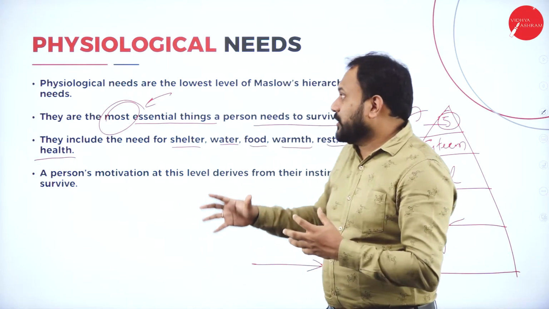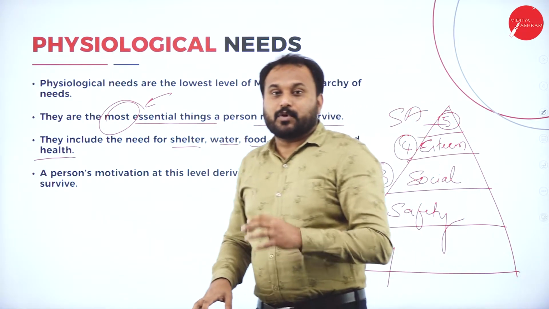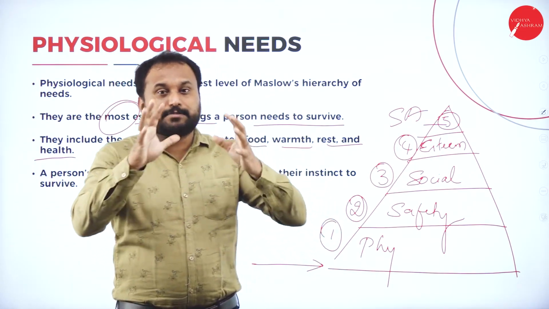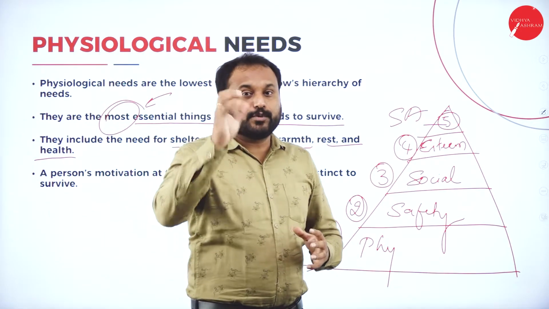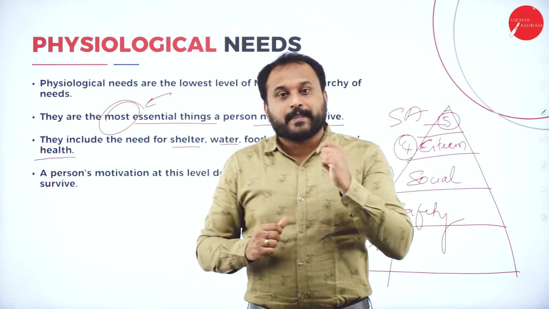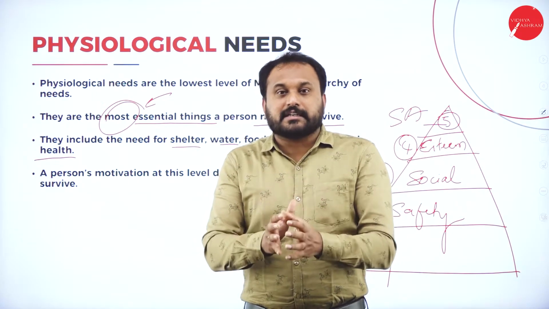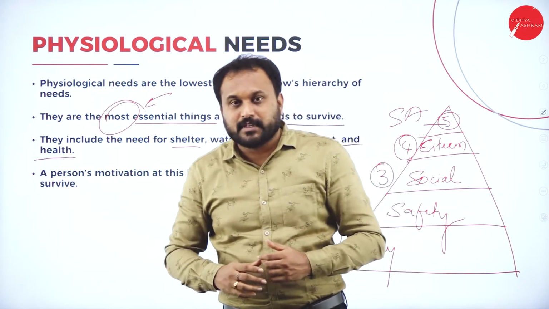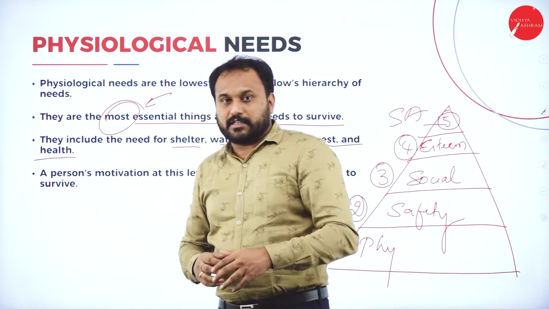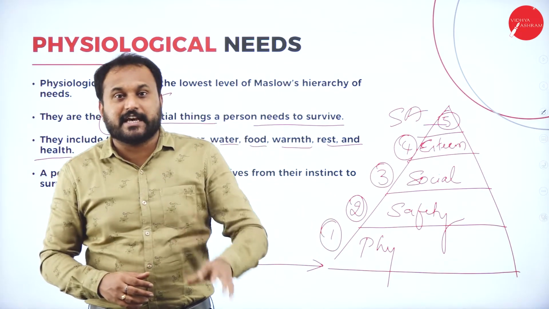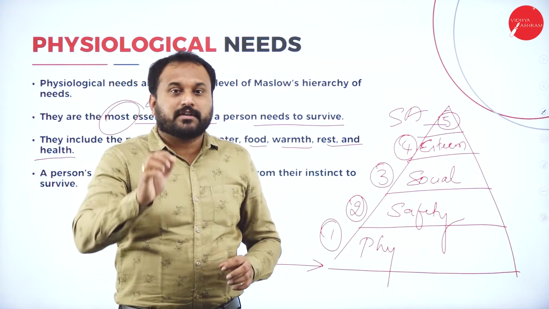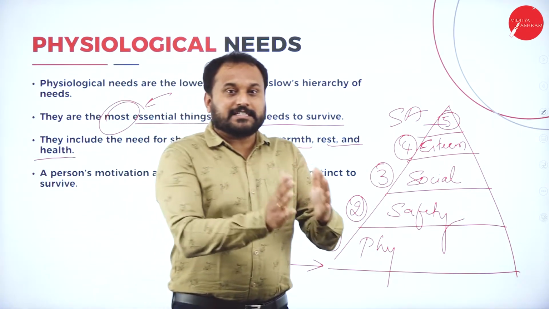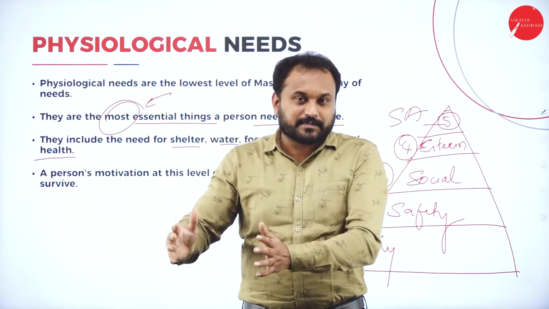That is the beauty of the physiological needs that Maslow has given, and that is the reason it is very famous. Many people take it in a different way. I'll explain Maslow's theory your way, where you can take this as an example. What he says is, first categorize what your basic things are. If you want to get motivated, the question to you is, why should you study? Why is there an examination? What do you want from life? The first thing is to categorize what your needs are and what your wants are.